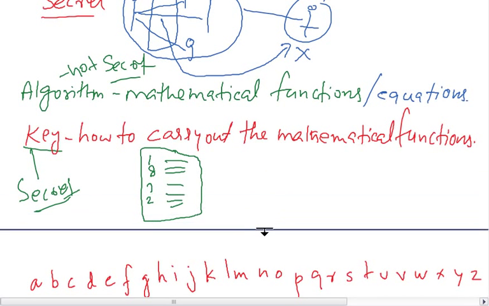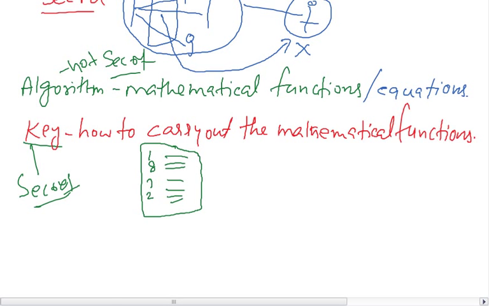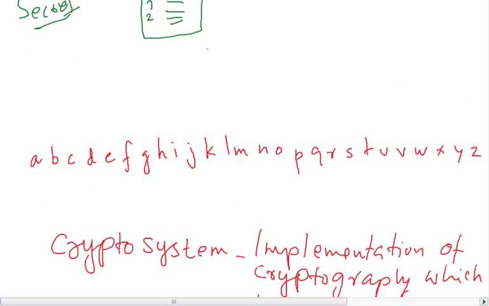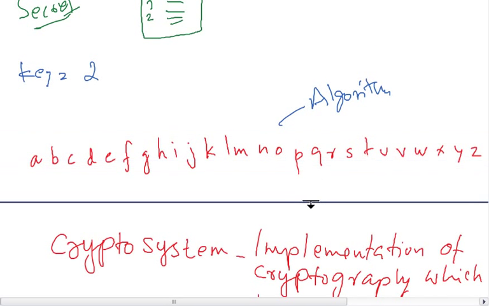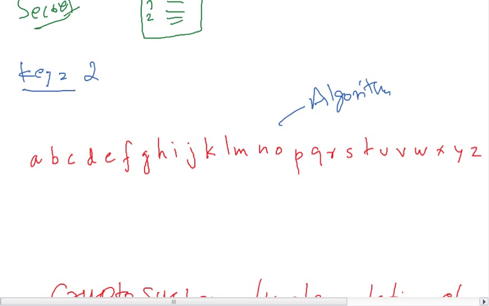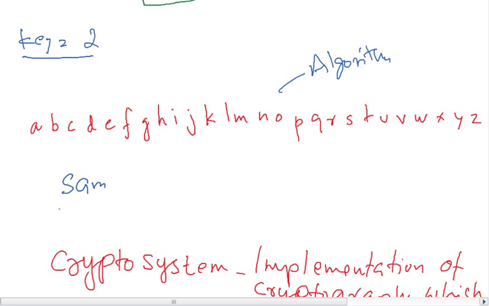Let's take an example here. I have written here A to Z, the English alphabets, A, B, C, D, and this is equivalent to an algorithm. This is not a secret, so we can say this is an algorithm. And the key is secret. Let's say the key is 2. I have a word, say Sam, and if I want to encrypt this message, to make this English plain text unreadable or create a cipher text, then I have to apply this key based on this algorithm on this message.